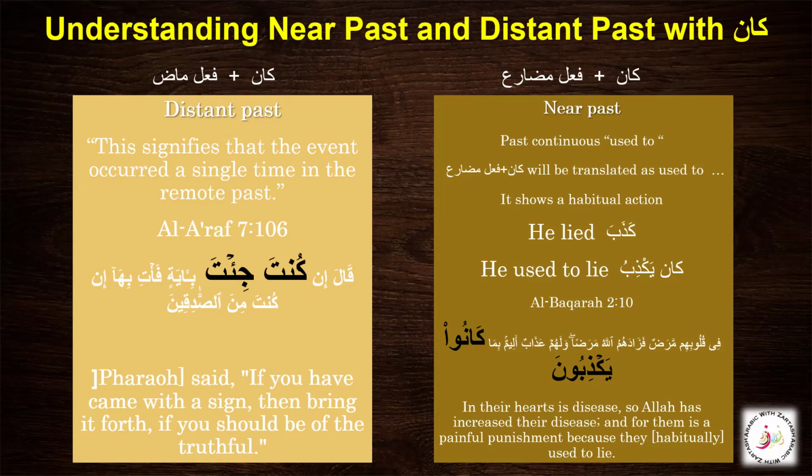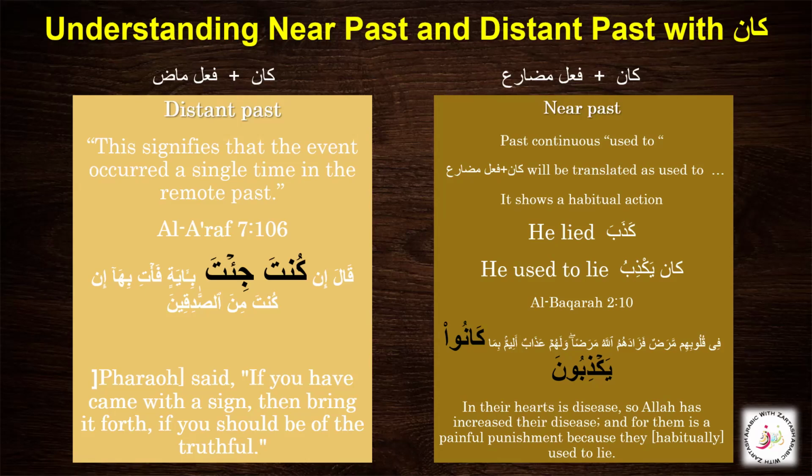So we have the ism, and then we have the fail, and then we have the khabar. So always remember that kana is a helping or incomplete verb, and it does not show a full action on its own, and it needs a khabar to complete its meaning. Like he used to what? Then we are going to add the khabar. He used to lie. Kana yakzibu.